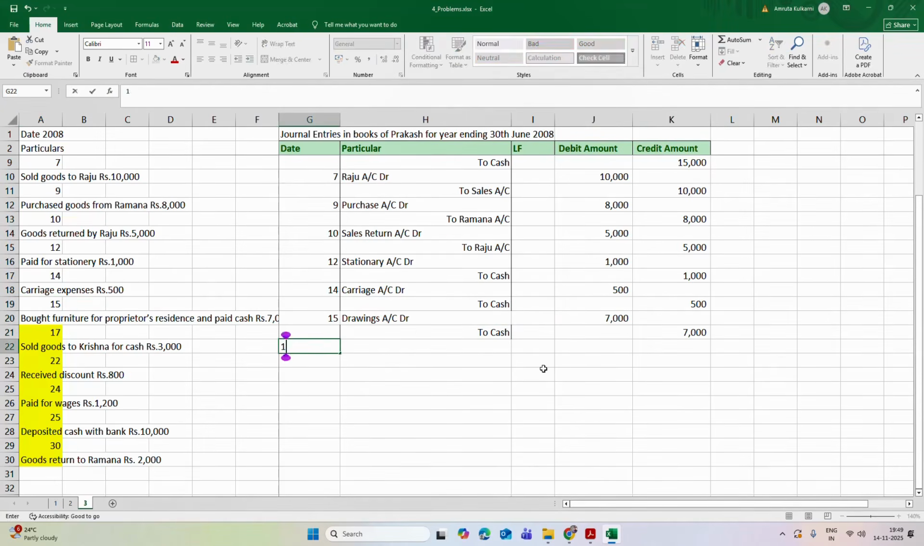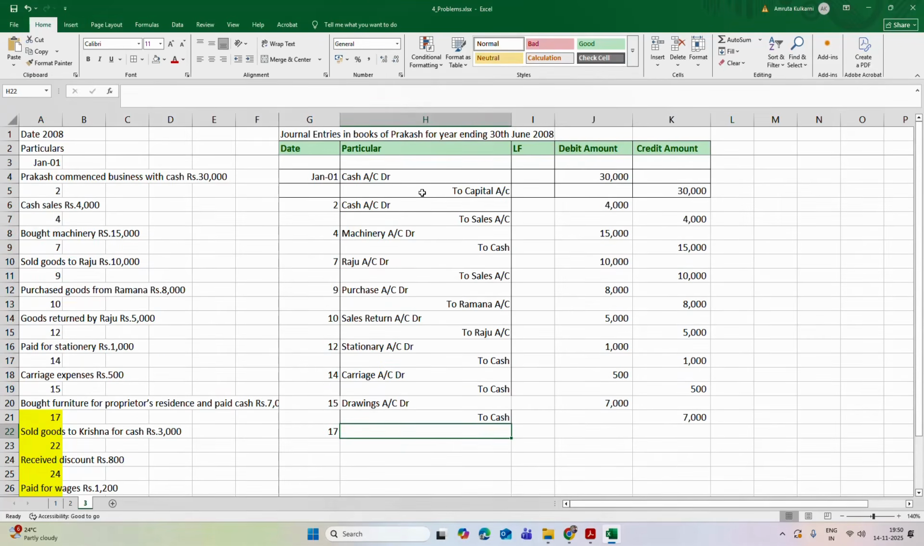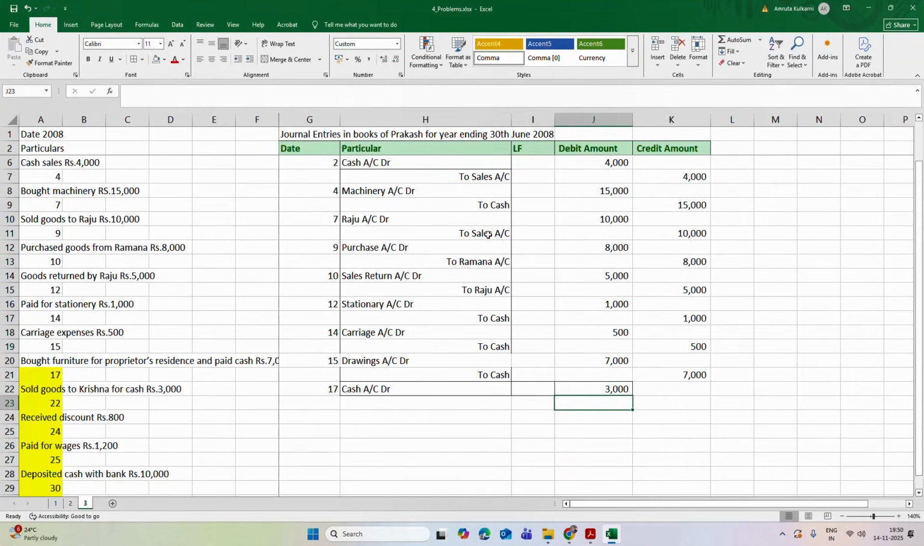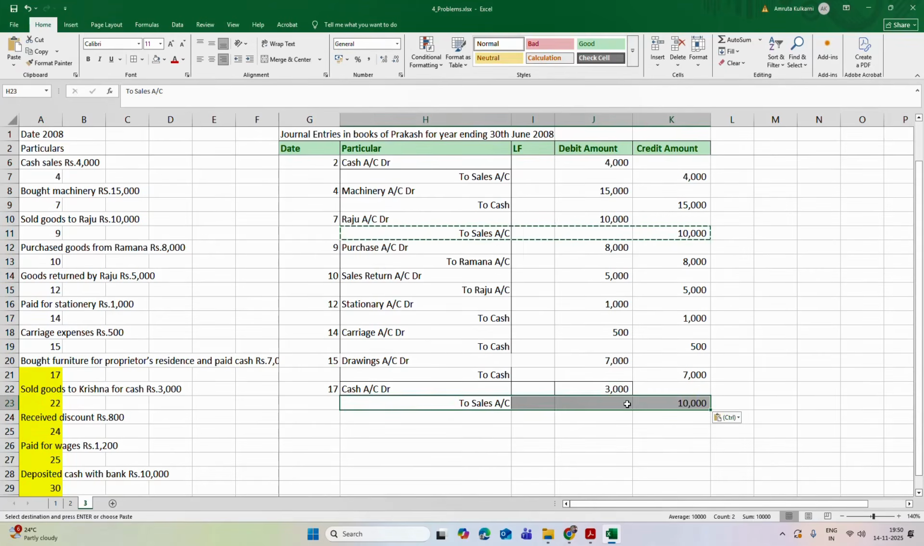Now on 17th, he has sold goods to Krishna for cash rupees 3,000. Sold goods to Krishna. So whose account is to be debited? He has sold goods to Krishna for cash, as in he has collected cash. Although the name is given for Krishna, he has received the cash. So cash account is to be debited by how much? That is 3,000 rupees, and this amount he received by sales transactions.